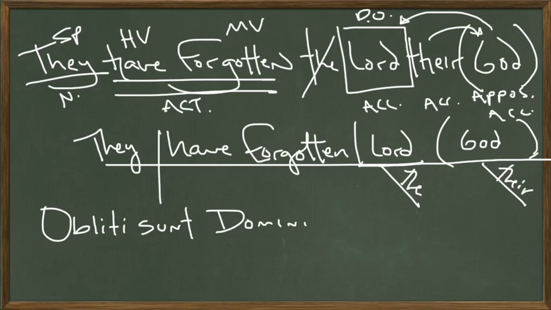Did I spell that correctly? Yes. Domini Dei. Okay? It's because it's a verb of forgetting, Domini Dei is in the genitive case. Obliti sunt Domini Dei, and then all we need is this pronoun there. Obliti sunt Domini Dei sui. Also in the genitive case.